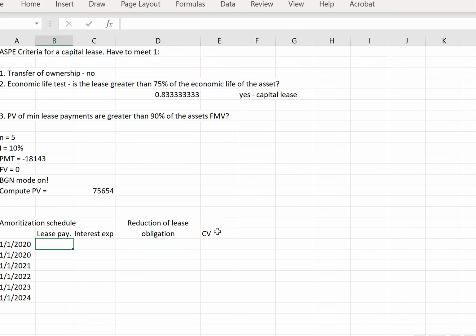So here, the first thing we're going to do is put the carrying value, the present value of our minimum lease payments.